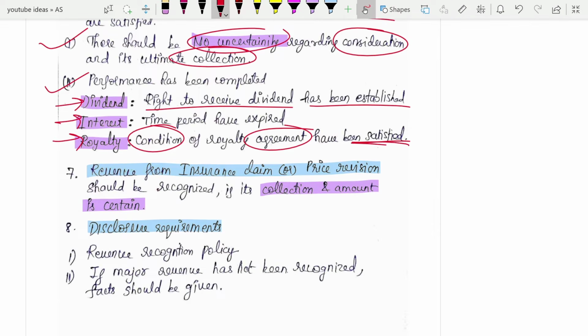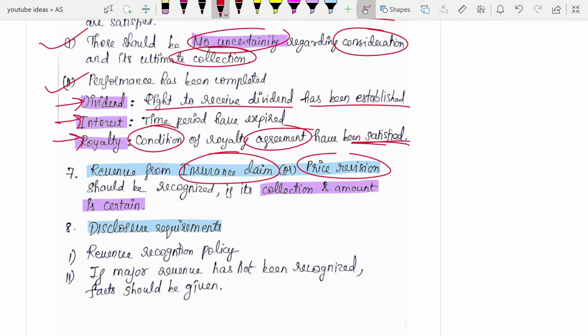But there are two more cases on which a question can be asked. One is in relation to insurance claim and price revision. Insurance claim means, for example, a fire has occurred, and in relation to that you have an insurance claim that you are going to receive. So when will you recognize that revenue?